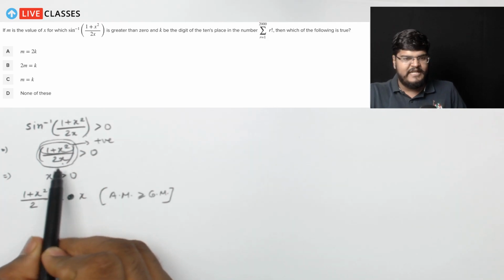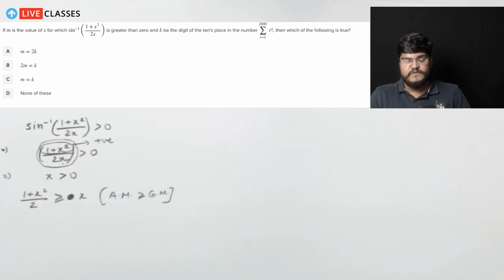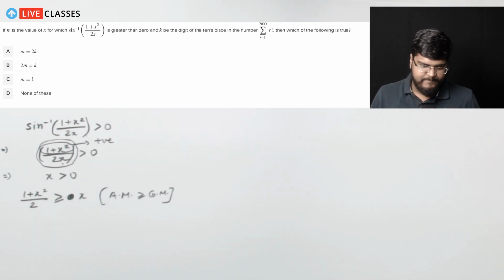I have first proved that all these values of x are positive, so that I can send this x on the other side. And this basically is giving us (1 plus x square) upon 2 is greater than or equal to x.